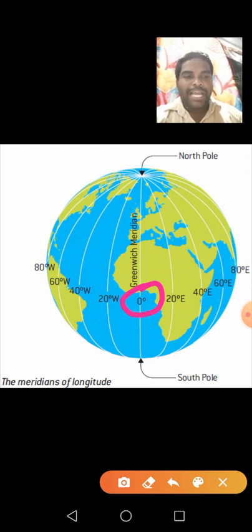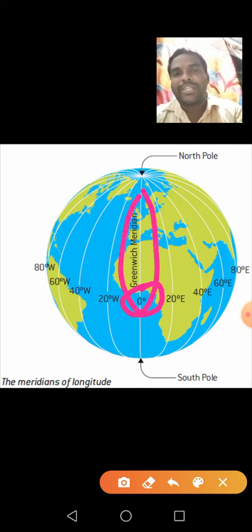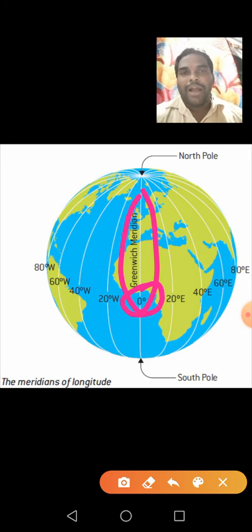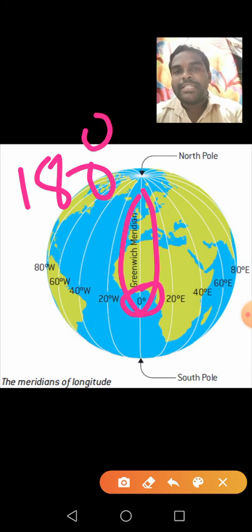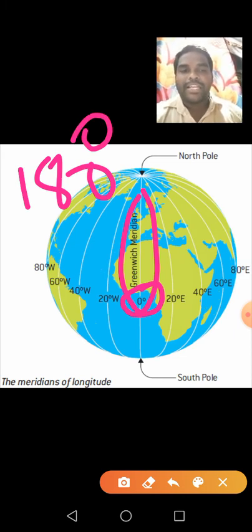And here you learn the main important longitudes. One is the Greenwich meridian. Understand, children? It is also called the 0-degree longitude. The Greenwich meridian is a very important longitude, like the equator among the latitudes. And another one is the international date line. It is also called the 180 degrees meridian, 180 degrees east-west longitude.